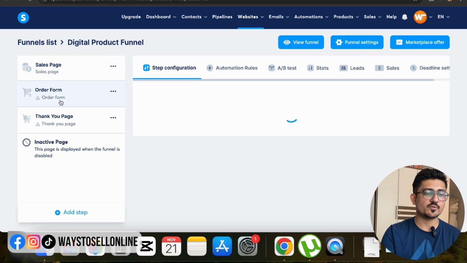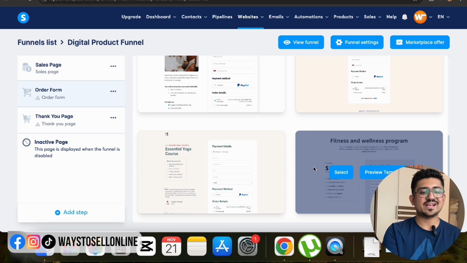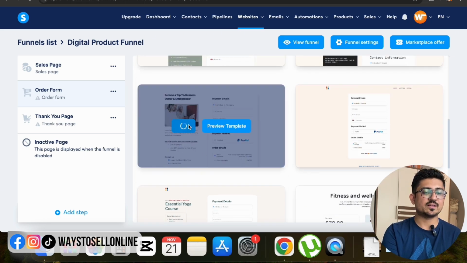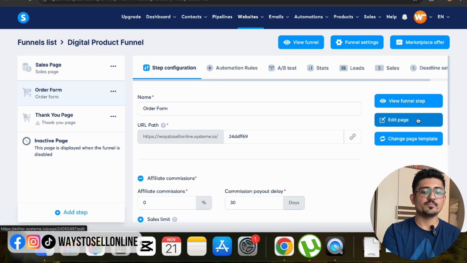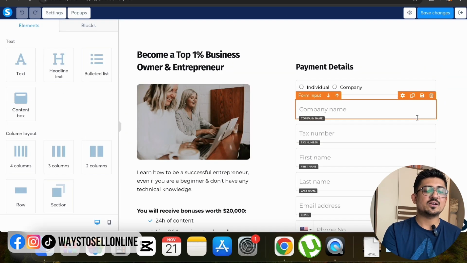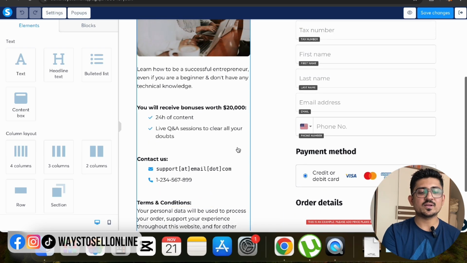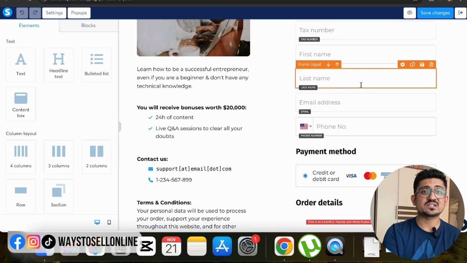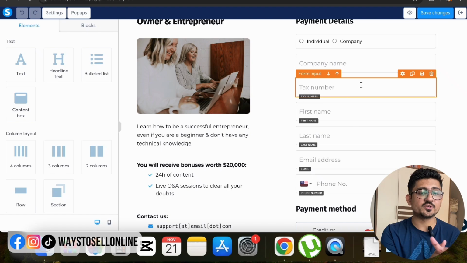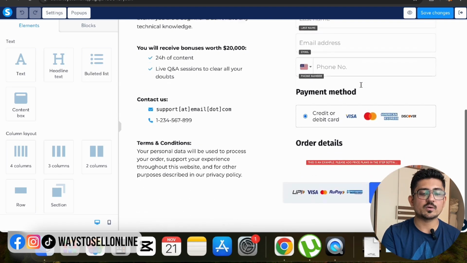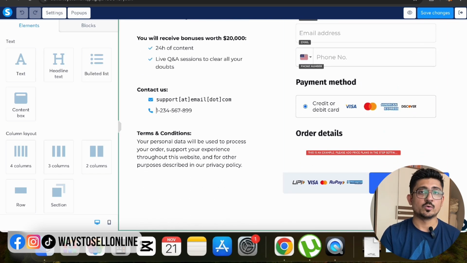So let's just click on order form, and from here you can select any template. For example, if I select this one, here you can see that this is a form. If I click on edit page, I can edit that whole form. On the left side, I can change text, I can change images, and on the right side, you can see that there is a form. Whenever a customer places an order, they will fill in the information here, like name, email address, phone number, and then they can make a payment and click on buy now, right? When they click on buy now, they will opt into the thank you page and they will get access to your digital product.